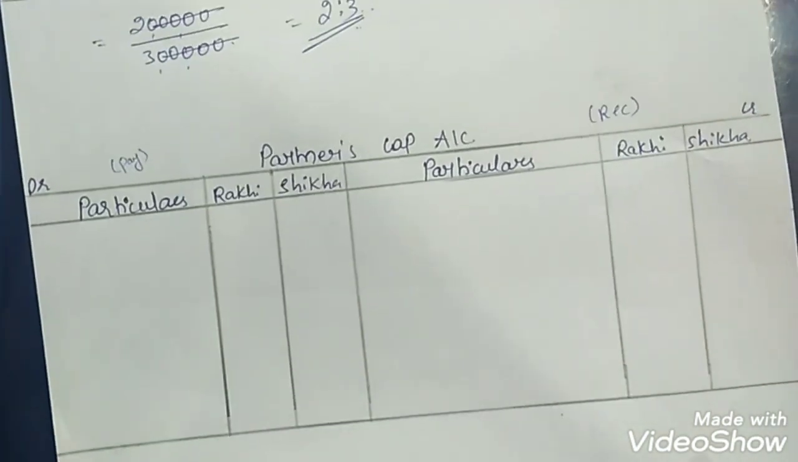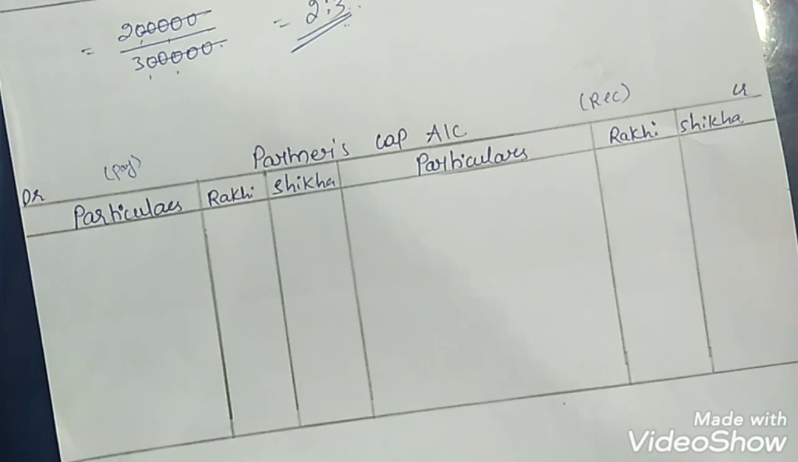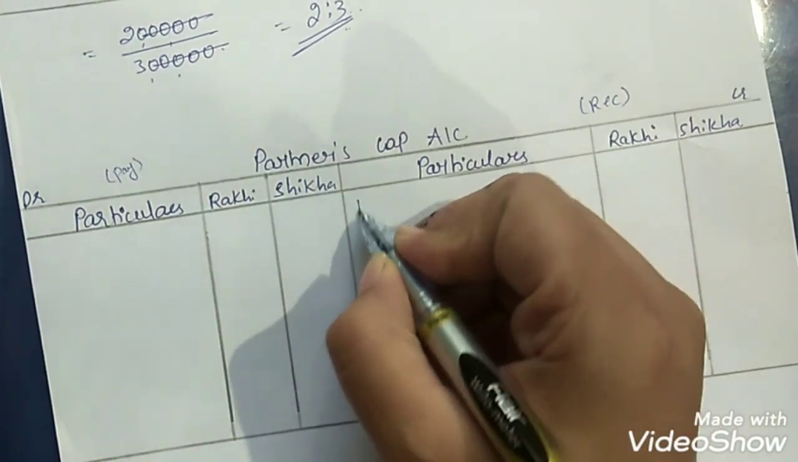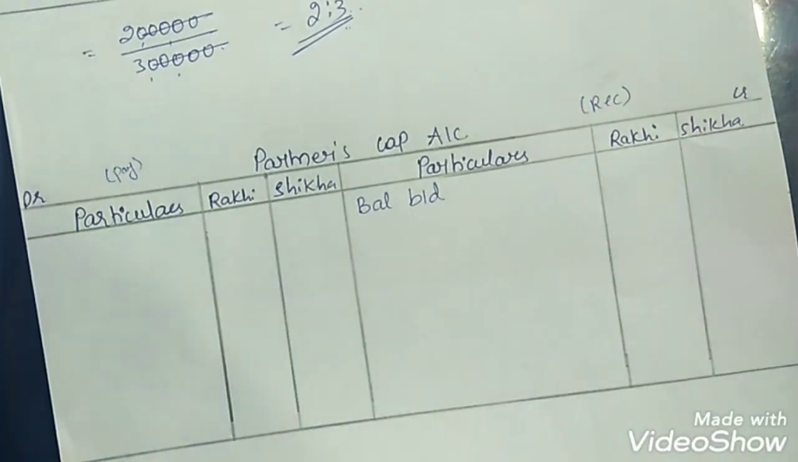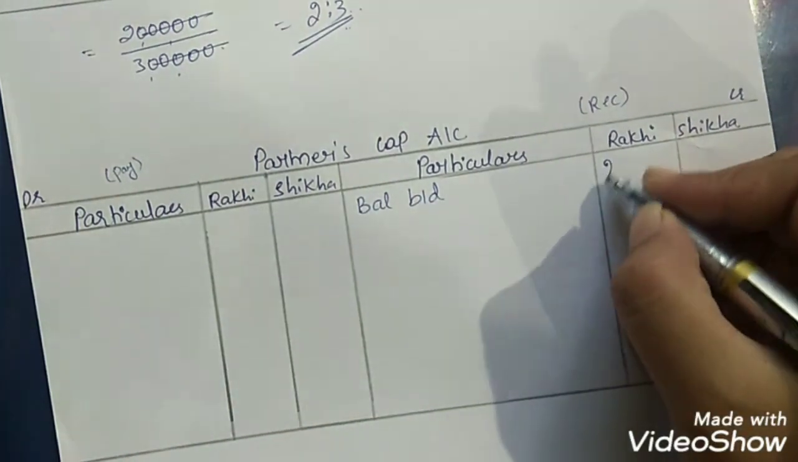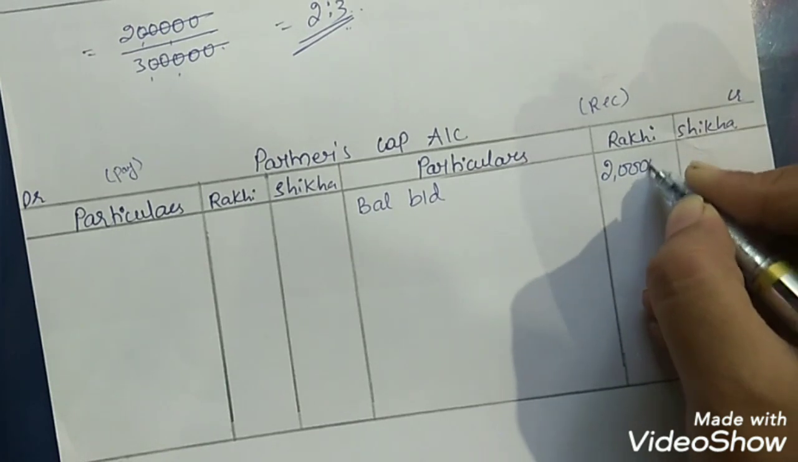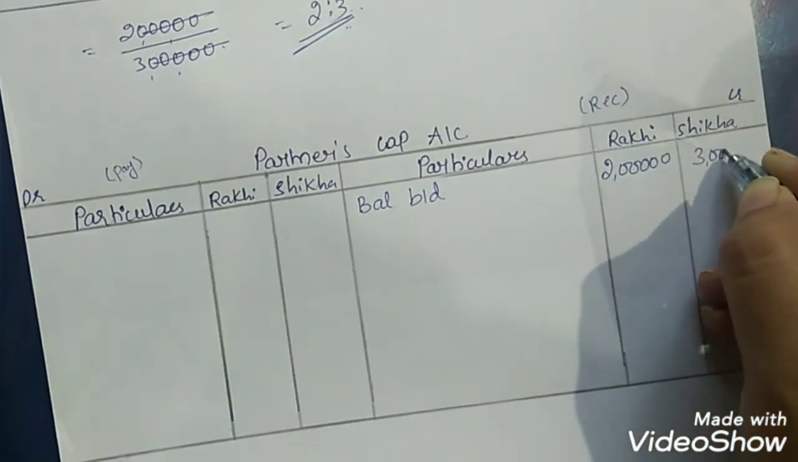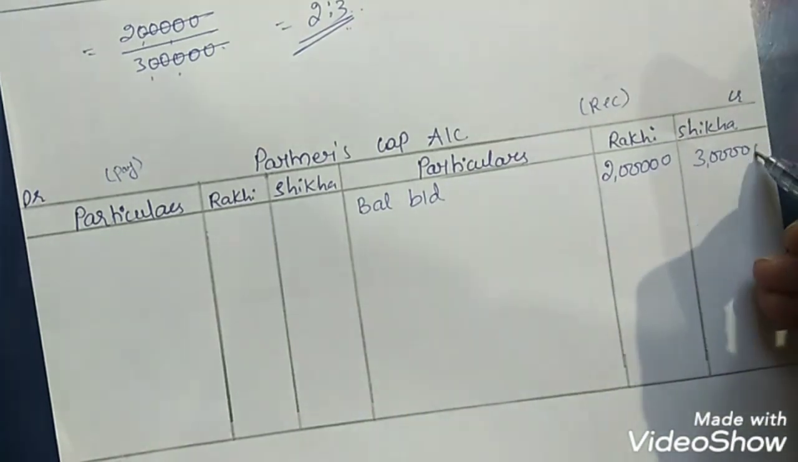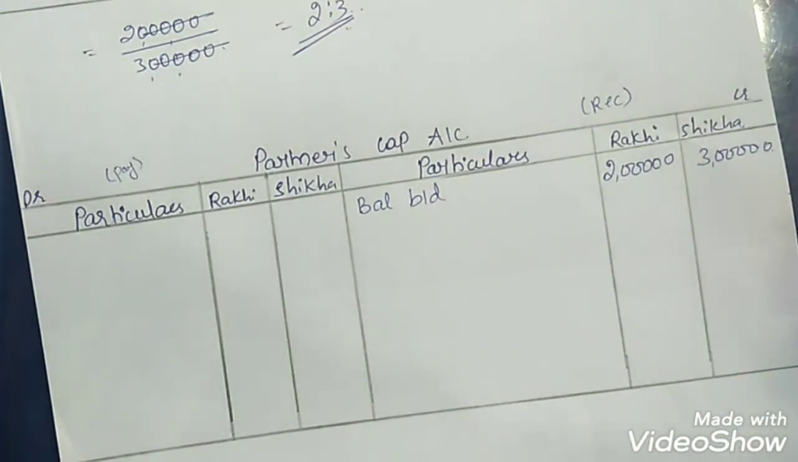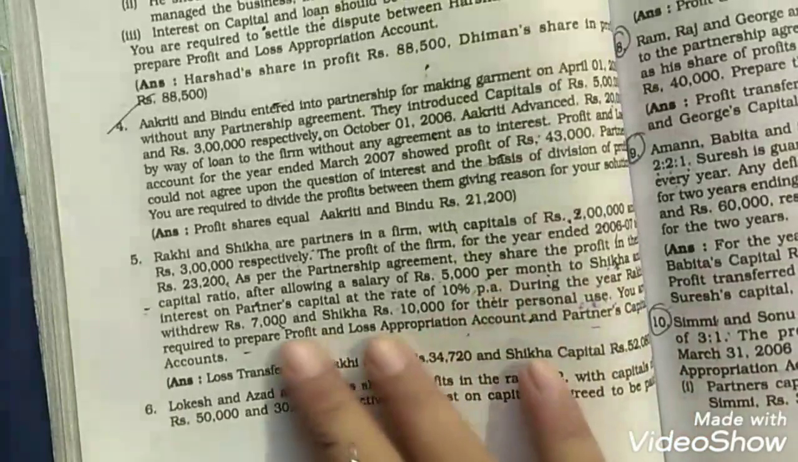We already know the partners' capital account starts with the capital brought in by them. So, balance brought down: the capital of both the partners is given in the question, 2 lakh rupees and 3 lakh rupees. After that, what should be taken? Check in the question.